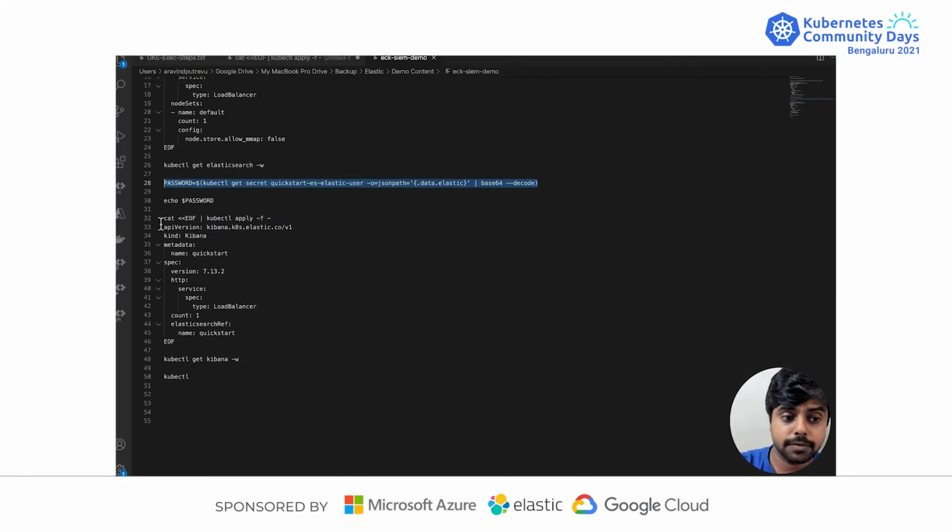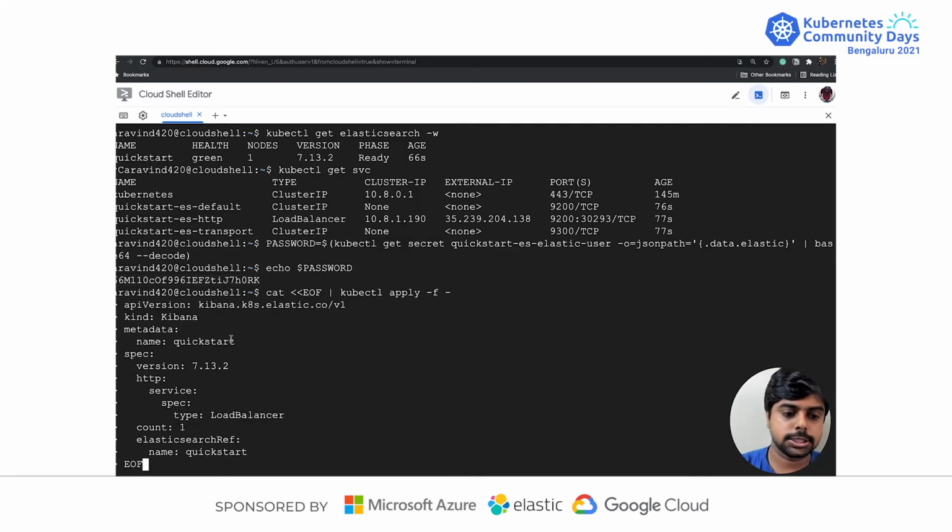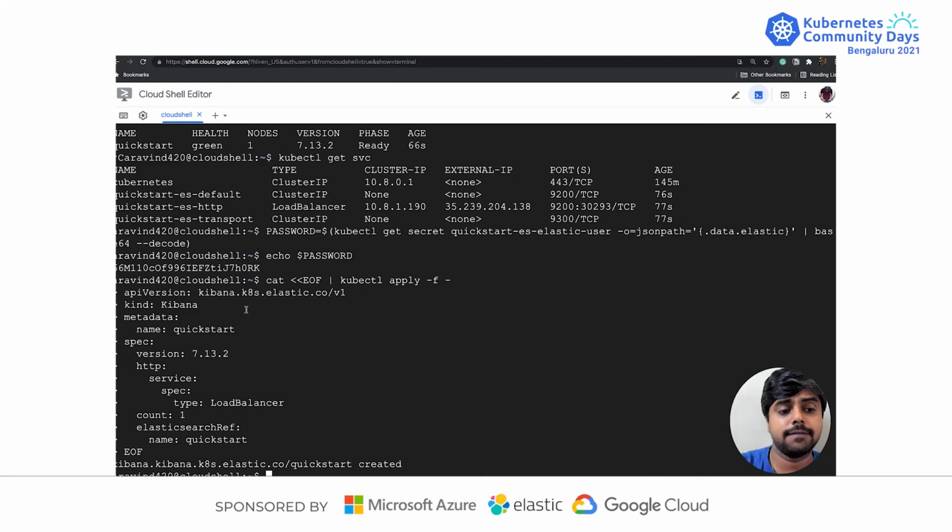So I also have a Kibana instance that I could use. Let me quickly deploy that as well. Again, in the same manner, you have a Kibana type resource, and it is linked to the Elasticsearch reference that we have created, which is Quick Start. It is the latest 7.1.13.2 service, and I'm also adding a load balancer so that I get an external IP as well.